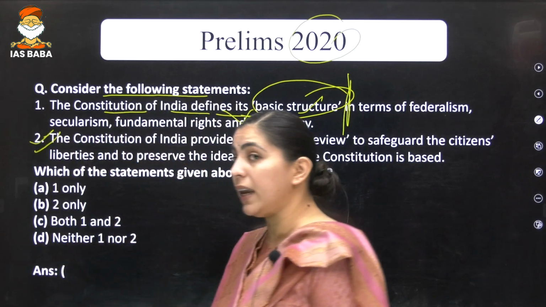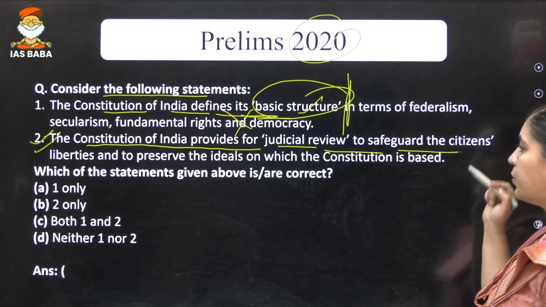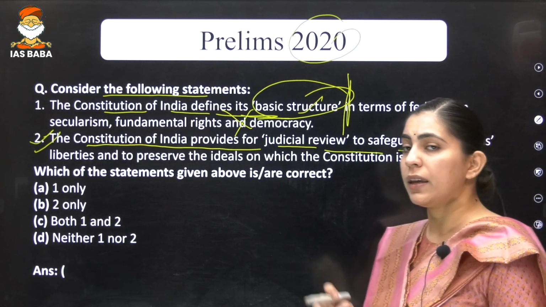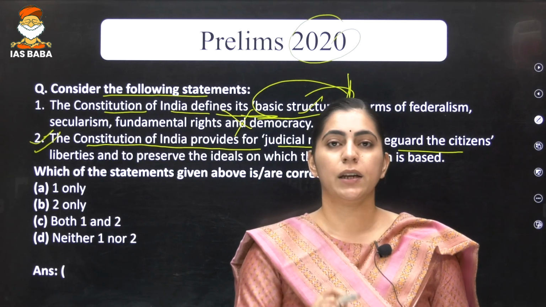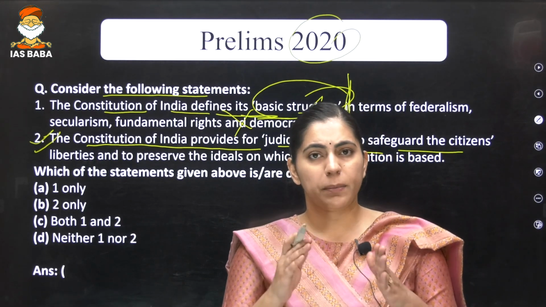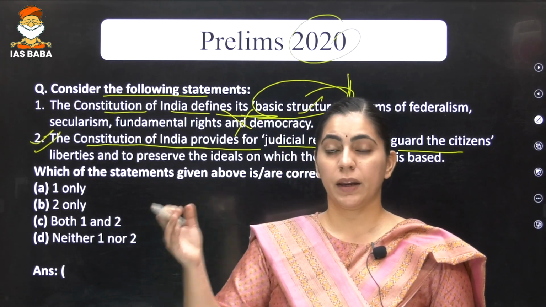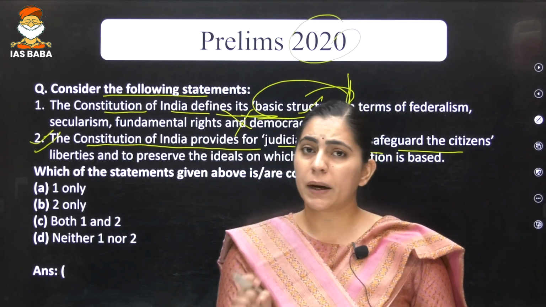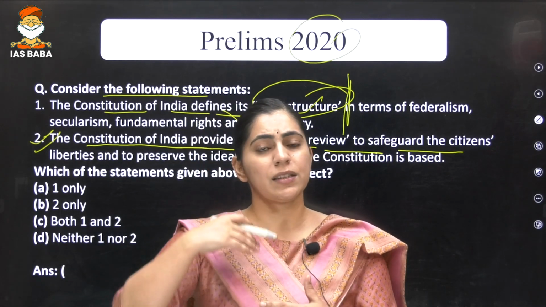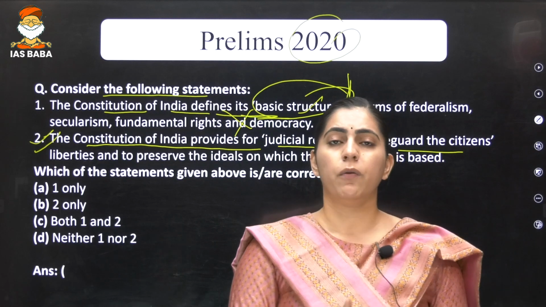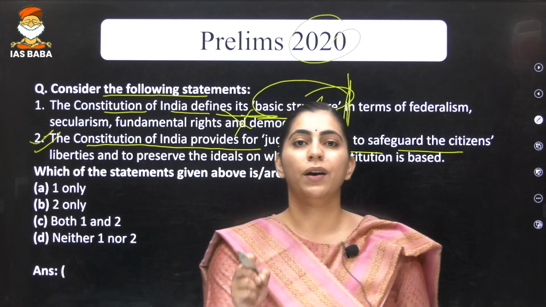Now, second statement again is saying that Constitution of India provides for judicial review, right? Constitution of India, yes, it provides for judicial review, but it does not explicitly provide for judicial review. Please try to understand the meaning here. For example, in India we have a federal system, but the word federalism has nowhere been used. In India, sometimes the central government becomes more powerful than the state government. Again, the word unitary system is nowhere used.